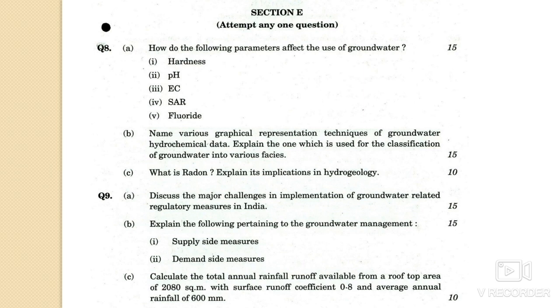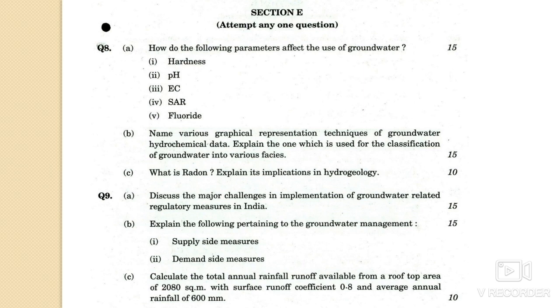I think the Piper diagram we have to discuss in detail. I am not sure, but the Piper diagram is used for classifying groundwater into various phases. And 8C: what is radon, and explain its implications in hydrogeology, means how it affects the groundwater.